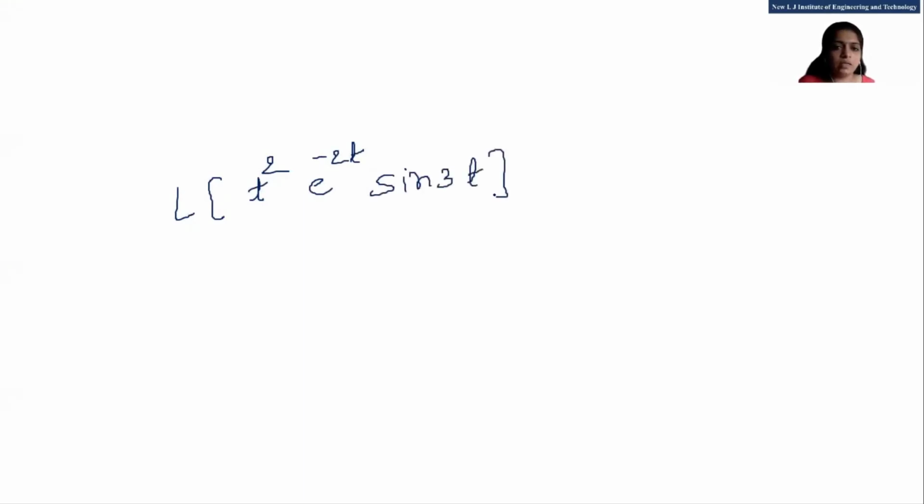Everyone note down. Find the Laplace transform of t square e raised to minus 2t sine 3t. Okay.